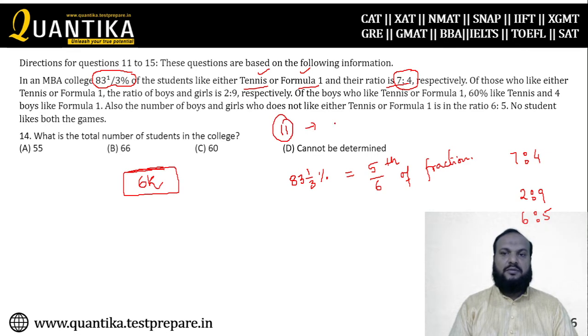That means the number of students in the college should also be a multiple of 11. Otherwise, this will not be possible. So it has to be a multiple of 6 because 5/6 of the students play either of the games, and it is also a multiple of 11.